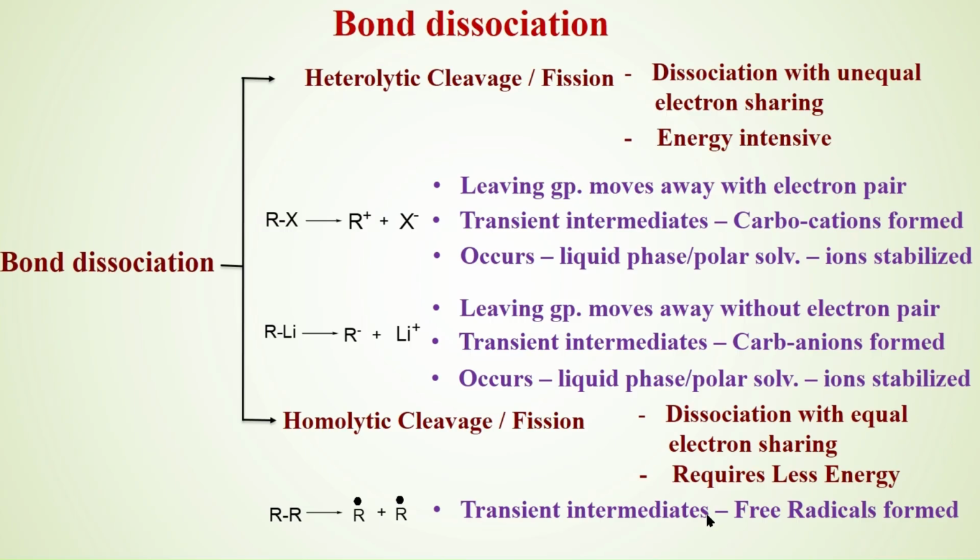In the starting material, bonds are broken and this gives intermediates, and these intermediates again combine with other groups in a different way and become products. This is how the reaction occurs. Bond dissociation gives rise to intermediates, and these intermediates combine together to give bond association.